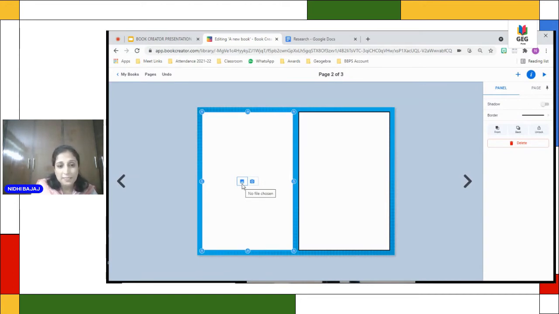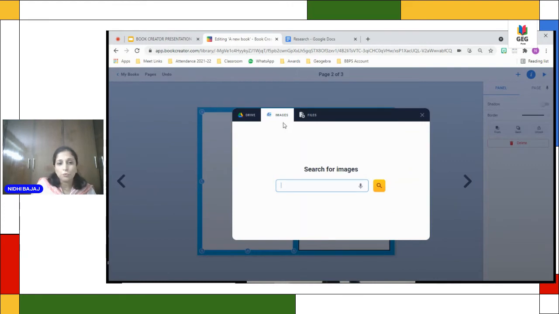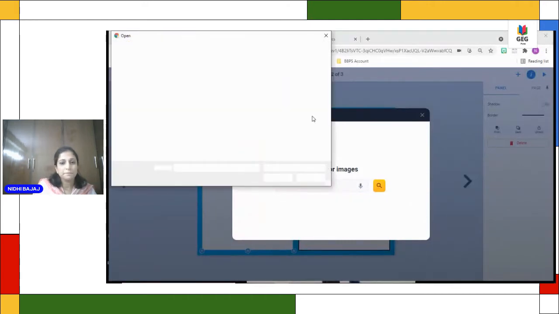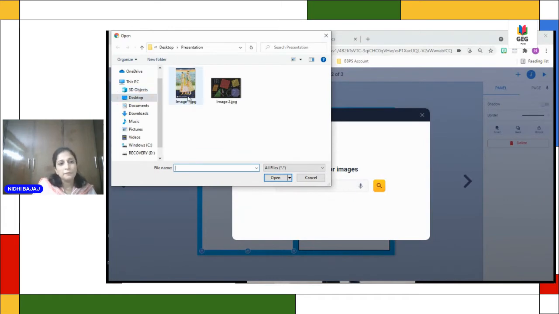So when I want to insert an image and I click on the panel, these two icons will be there. I can either click my own picture, or I can insert a file here. So what about creating a virtual tour of the Taj Mahal? And Taj Mahal was built by Shah Jahan. So I'll just click on it, and when you go from there, it has just three options: drives, images, and files. So I'll go to files, and I have already done my research work. It saves a lot of time.